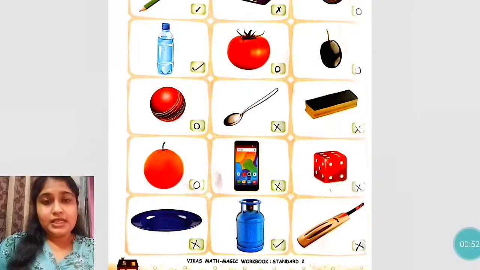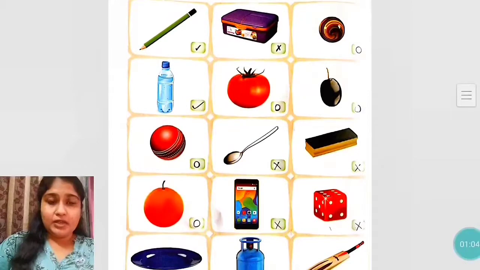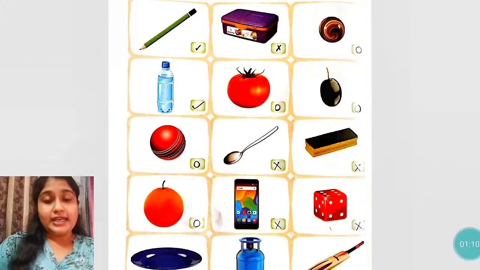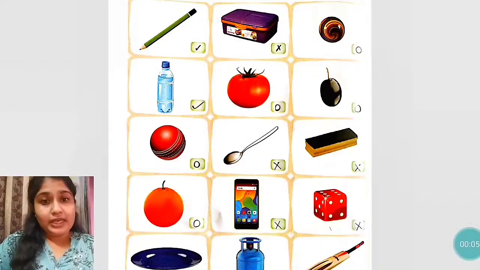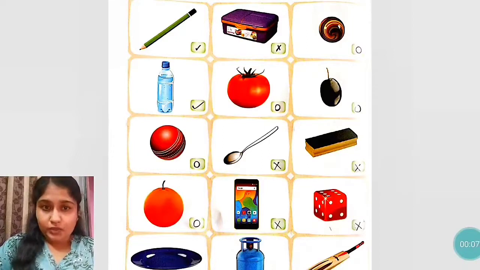So students, in this exercise, we have seen the objects which can roll and which can slide and which can do both the things. So a water bottle, cylinder and a pencil. Only these shapes can do both the things. They can roll also and they can slide also. So students, in most of the cases, cylinder shaped objects can do both the things. Roll भी होते हैं and they can slide also.